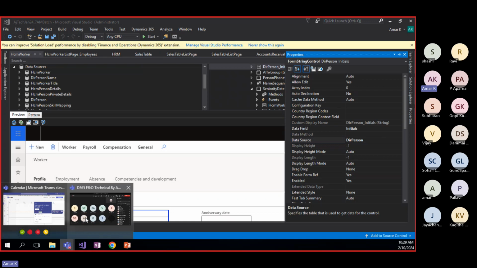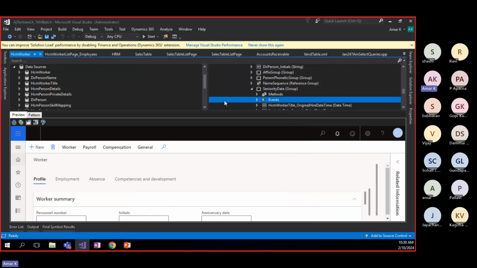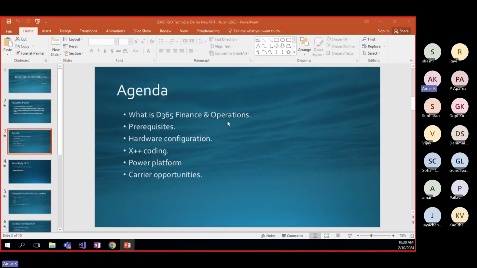Yes. Okay. Going back to our PPT. That is about the Dynamics 365 demo. And what are the prerequisites to learn this? We require OOPS concepts. C++ is okay. If you know OOPS, then you are good to start with this. But if you don't know, please start now, because all the OOPS concepts are covered in our course also. No worries about that.